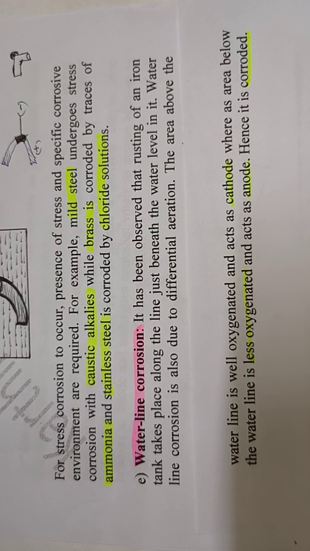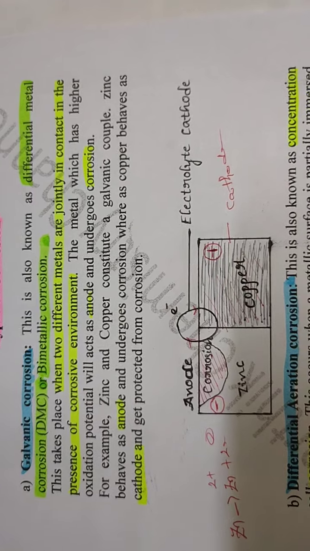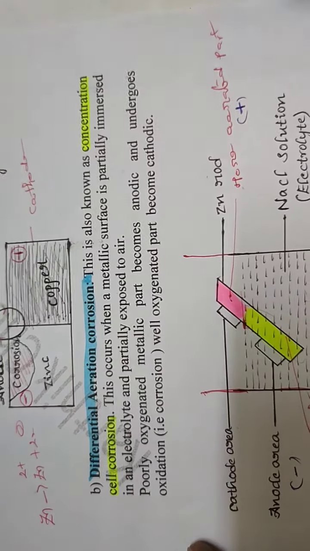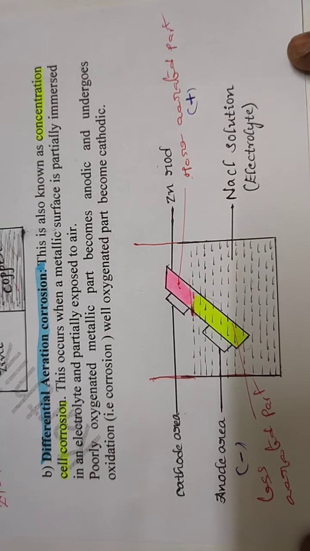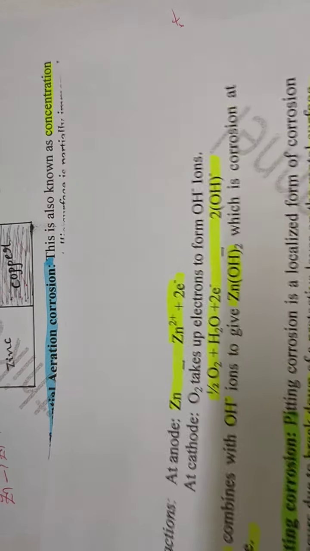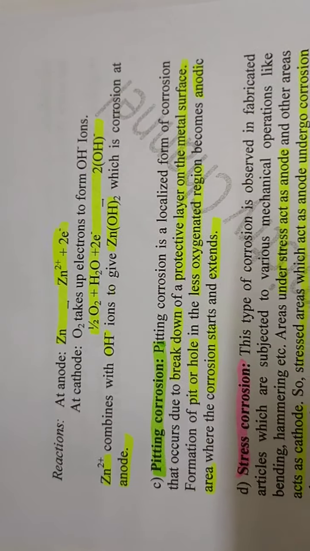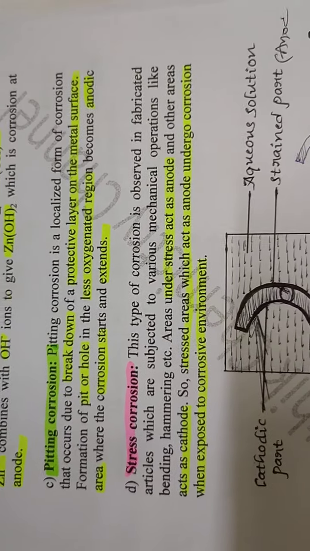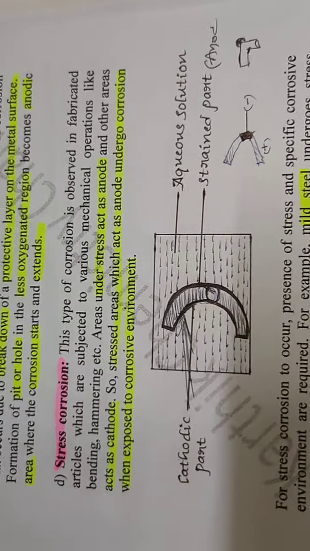So these are the different types of corrosion, students: galvanic corrosion, differential aeration corrosion, pitting corrosion, stress corrosion, and waterline corrosion.